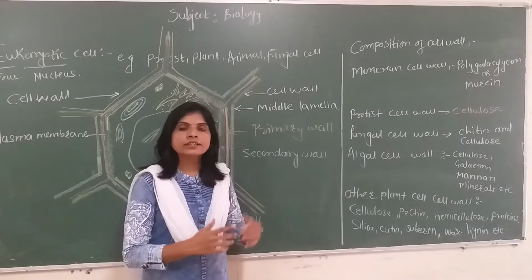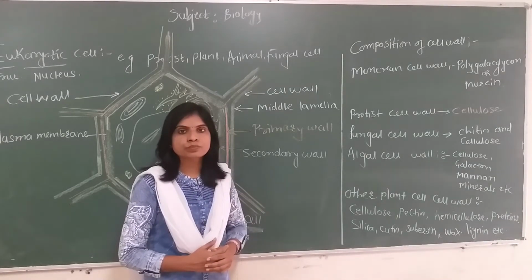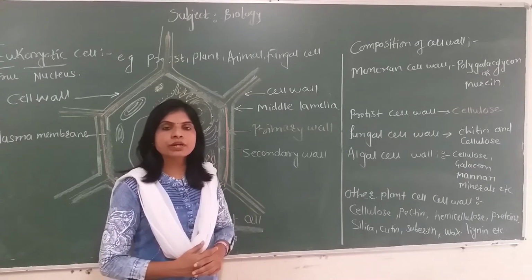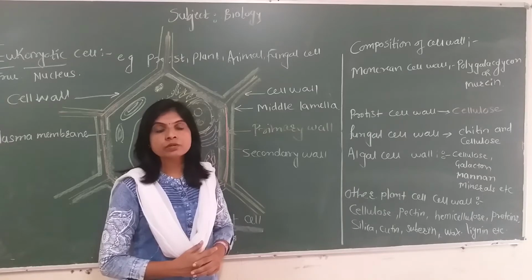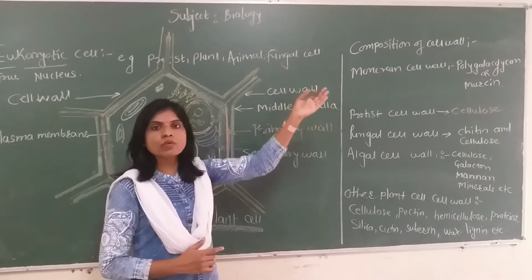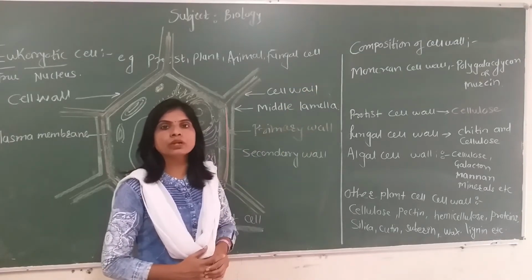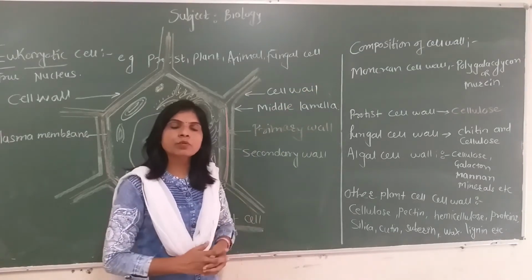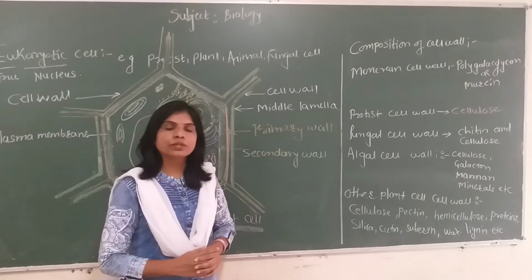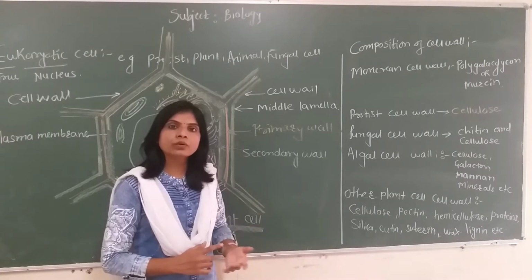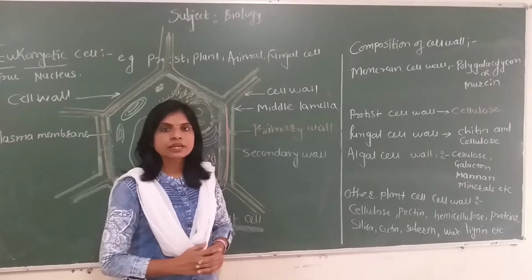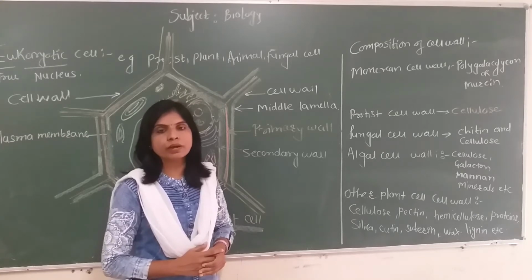Cell wall is mainly made up of cellulose, but other than cellulose, other substances are also present in different types of cells, and they make a great difference between those cells. For example, in monerans, the cell wall is made up of cellulose with peptidoglycan, or cellulose with murein protein. When it is made up of peptidoglycan, it is colored by the Gram dyes, and such monerans are called Gram-positive bacteria.